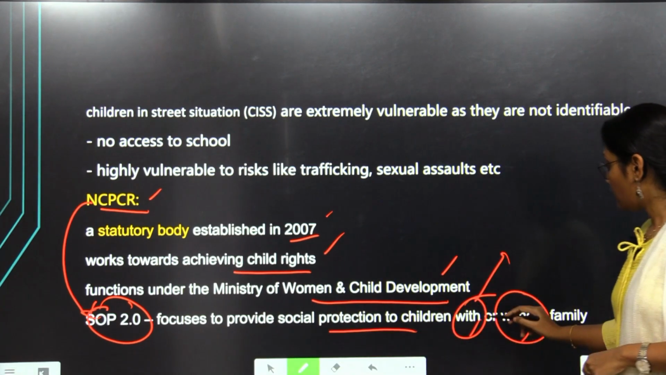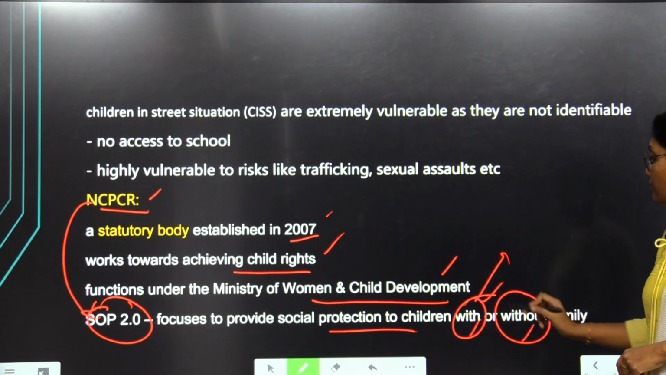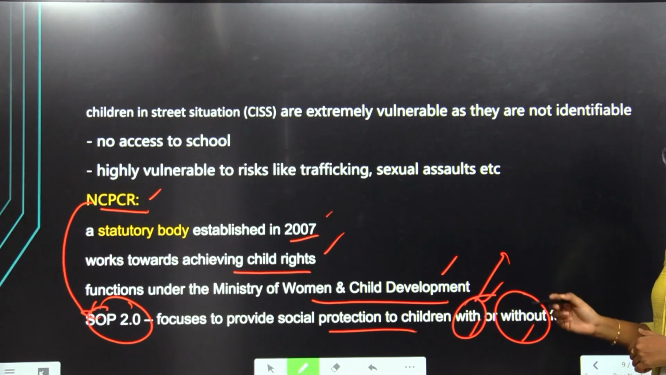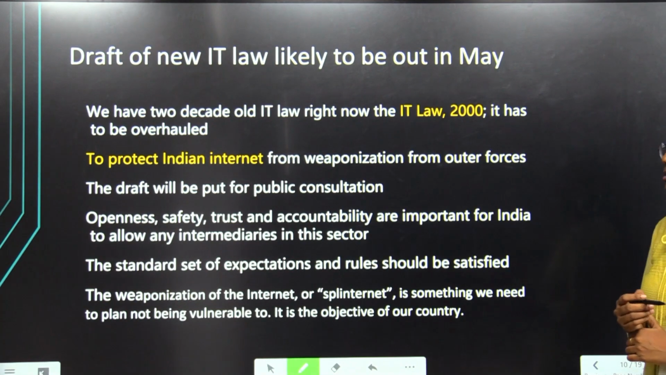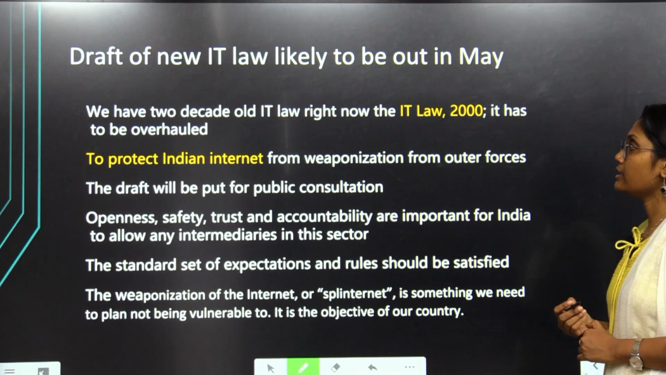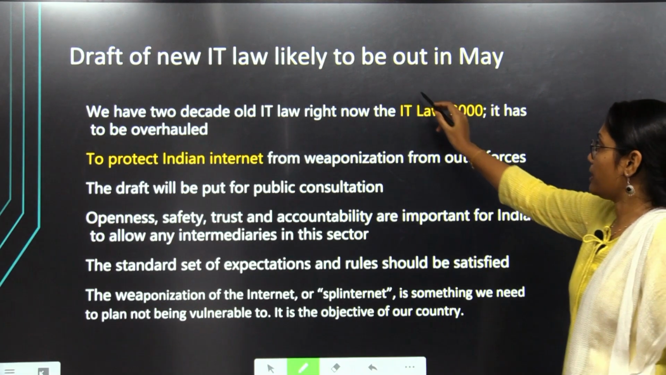Hence, it focuses on those children having family or not. Okay. So, based on this, now let's move on to the next topic. Draft of new IT law likely to be out in May.